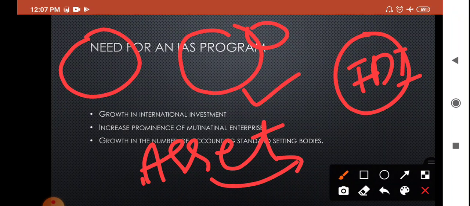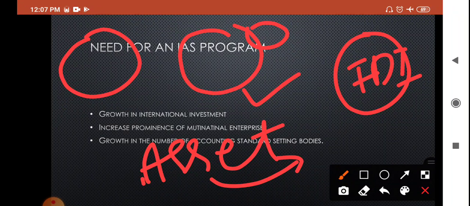The third point is growth in the number of accounting standard setting bodies. Before the introduction of the AS, at the time of GAAP, there were not many accounting standard bodies.